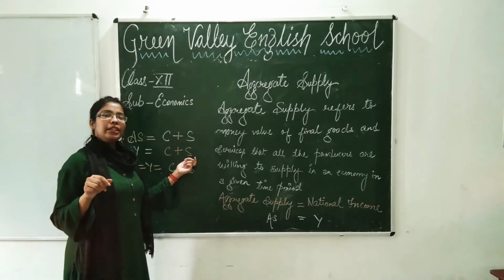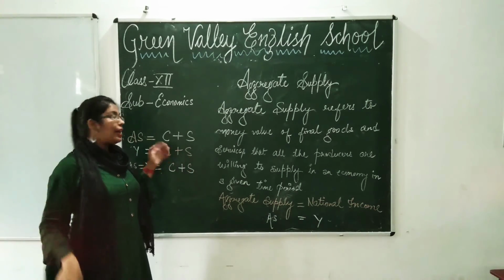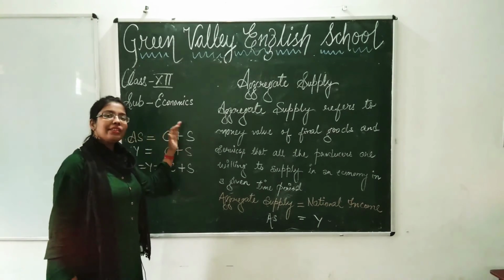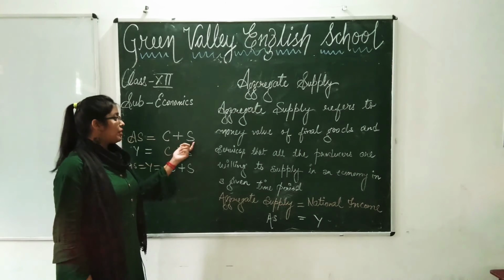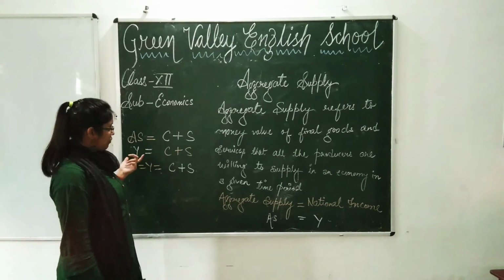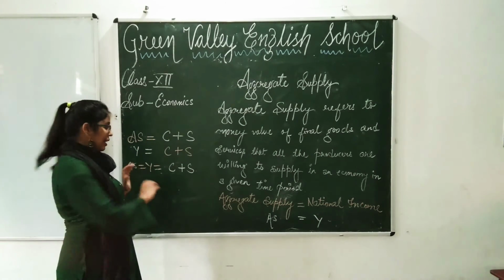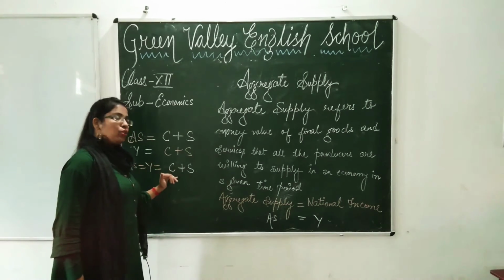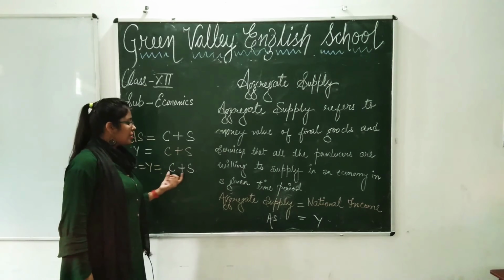plus saving. You have seen components of aggregate demand, now we are seeing components of aggregate supply, that is consumption plus saving. So consumption plus saving will result into AS, or you can say Y. AS is equal to Y as aggregate supply is equal to national income or income. So it will result into C plus S. Why C plus S? Consumption.